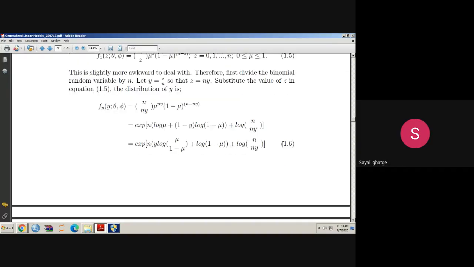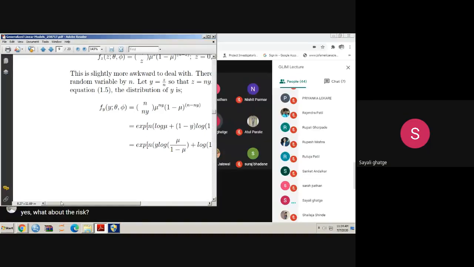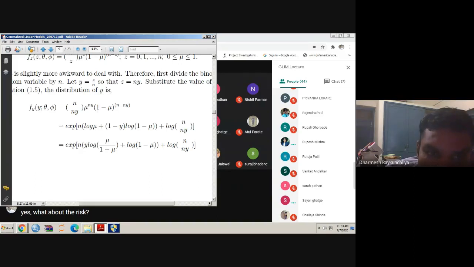Yes, clear. Simply you have to write it in the form of an exponent, and then compare with the exponential family. Then you get theta equal to log mu upon 1 minus mu, and based on that you can write mu equal to e raised to theta upon 1 plus e raised to theta, and b theta equal to minus log 1 minus mu.